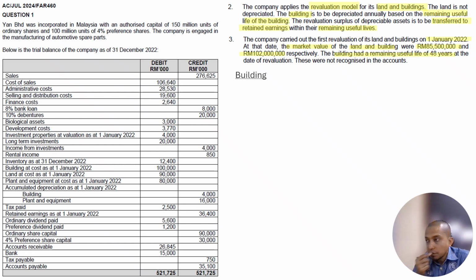How about the building? For the building, first thing first, we need to see what the building has. In this case, the building has a cost of 100 million and a cumulative depreciation of 4 million.